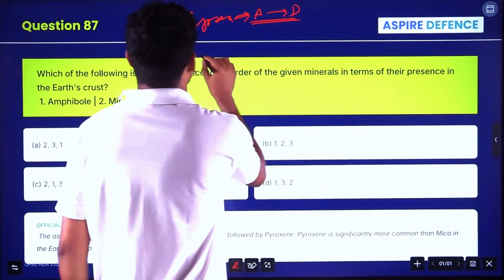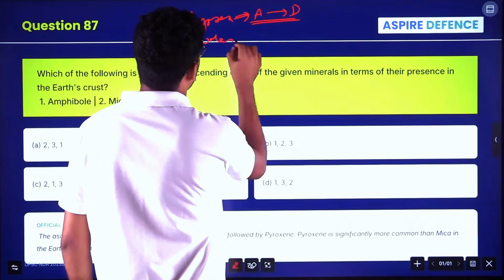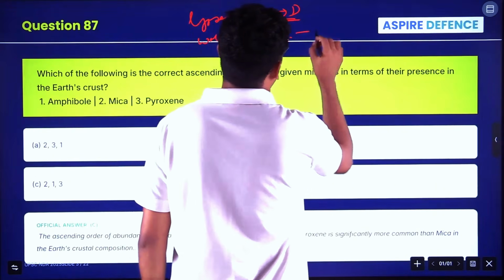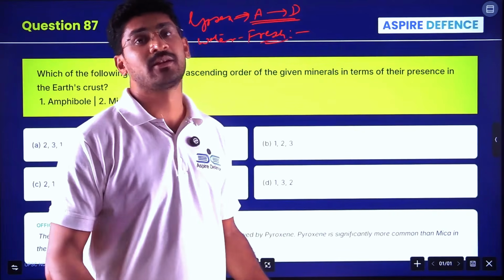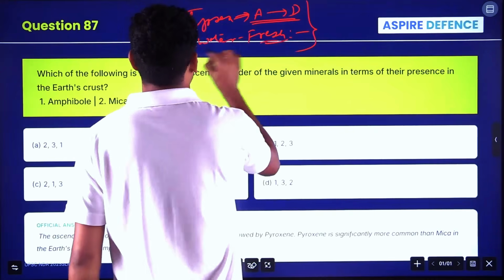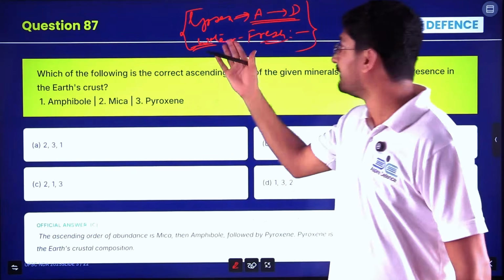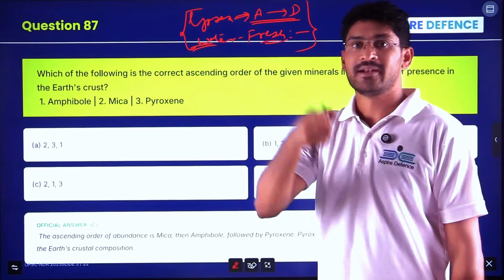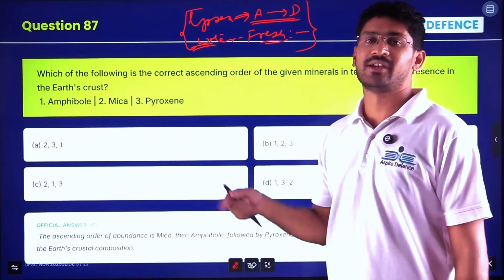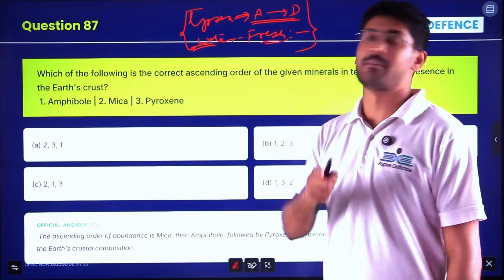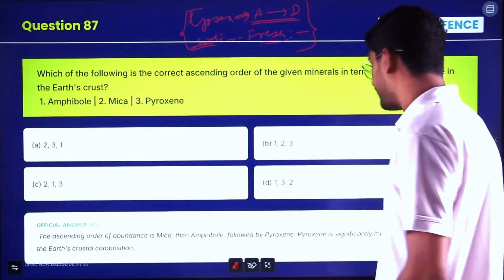Next, fresh water: where it is present, which is the highest percentage of fresh water. This area also you have to study. See, this is not a class where we will teach every topic, but I am pointing out where questions will come in the next cycle of the NDA examination, the April 12th examination. So you have to be ready, my friends.